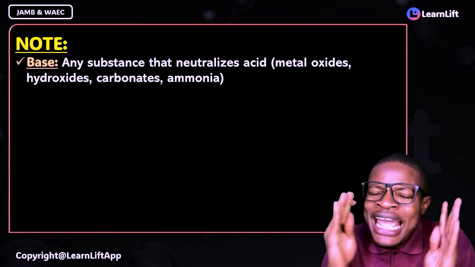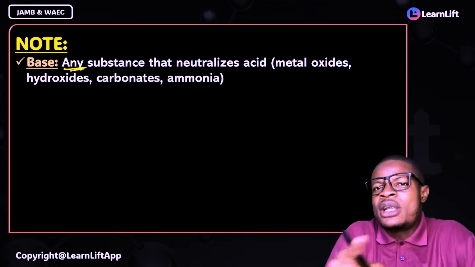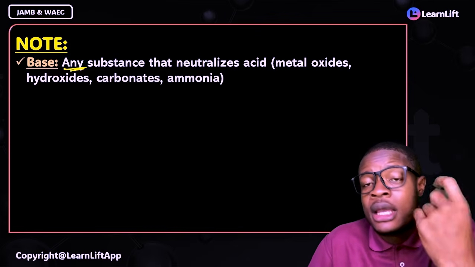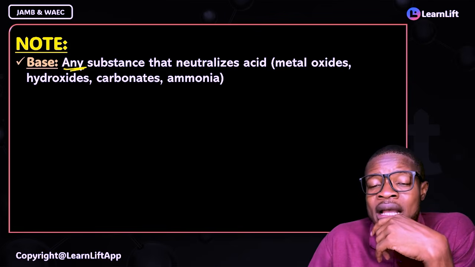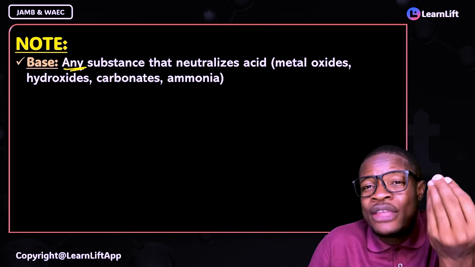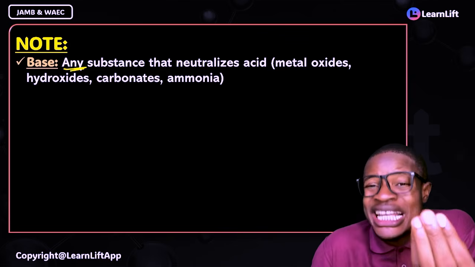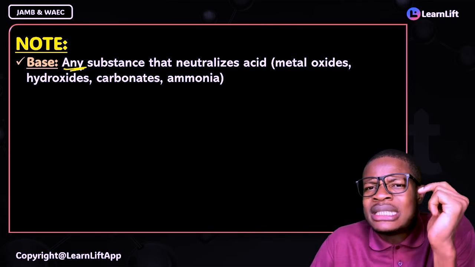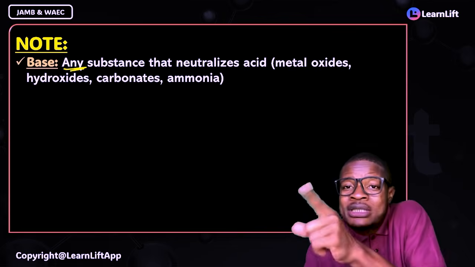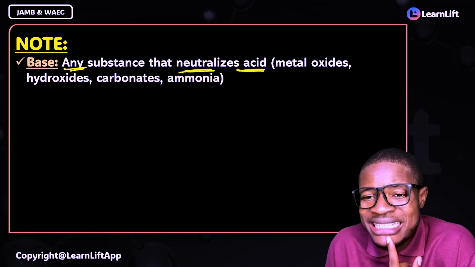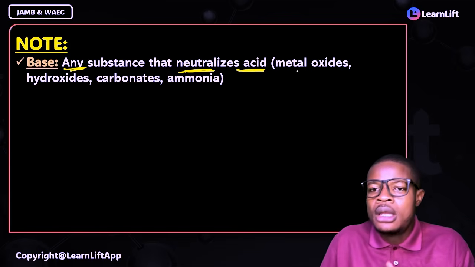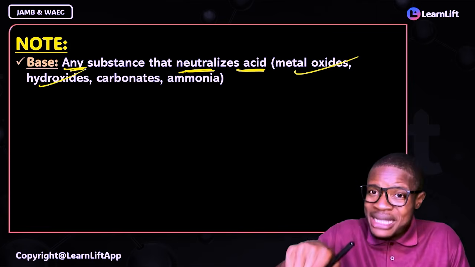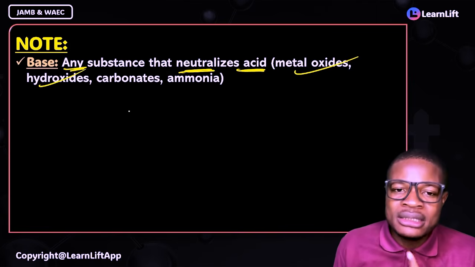Again, I like you to understand this, that a base, for example, now I gave you the definition of base. I said that from the definition of base I gave you originally. What is a base? A base is a substance, right? How do you know your base? Either your oxide of metals or the hydroxides of metals, they are base, right? And we looked at all of them. Another way you know your base is that your acid can react with base to form salt and water. So any substance that neutralizes acid is a base, whether it is metallic oxide or metallic hydroxide, right?